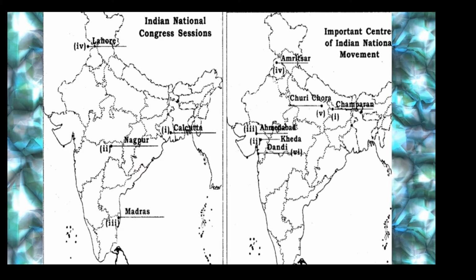So the third question would be a place where the Indigo rebellion took place. Indigo is actually a blue dye, and that was the time of the industrialization boom. In those days, to color the cloths, they used natural dye, so they started planting indigo in Indian fields, where Indian farmers did not want to grow indigo. Why? Because it loses the fertility of the soil.